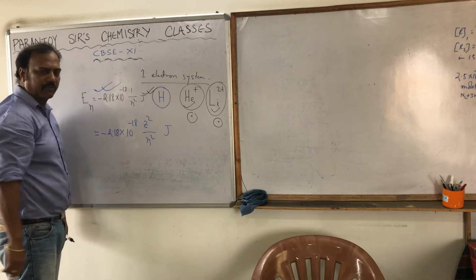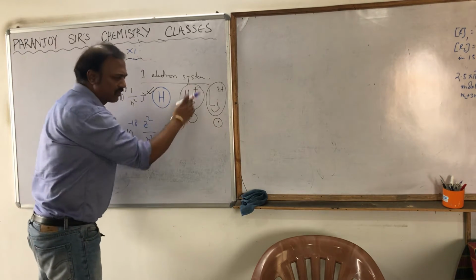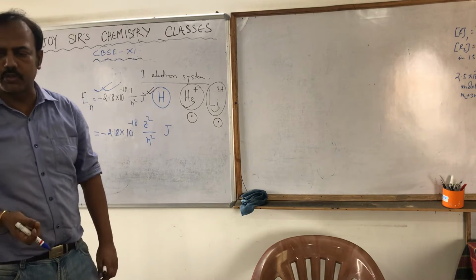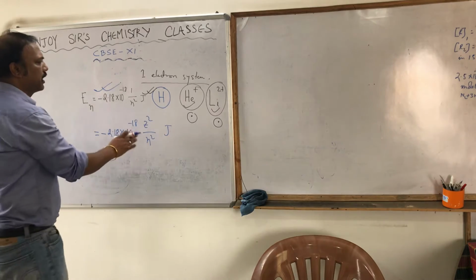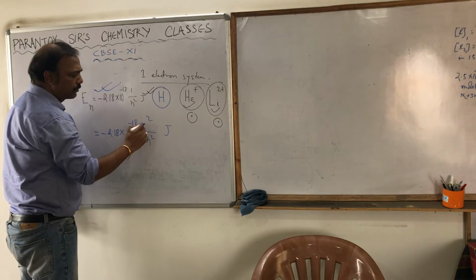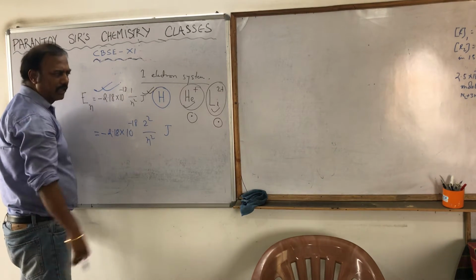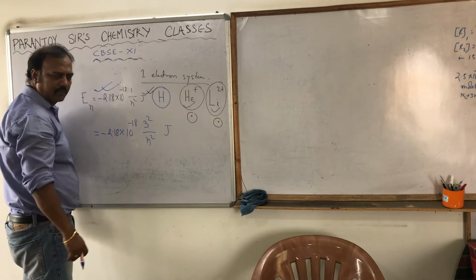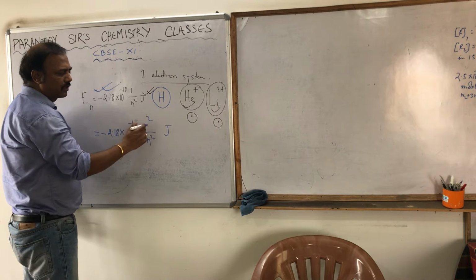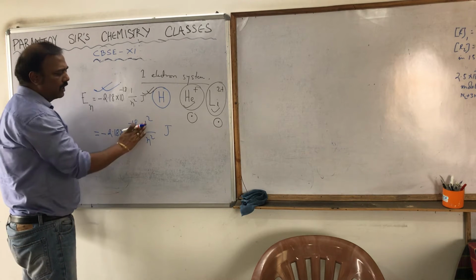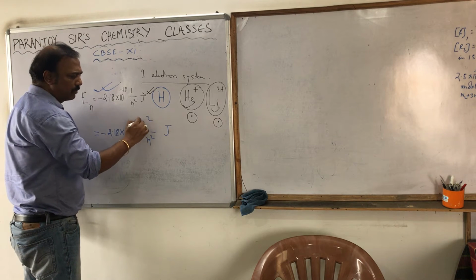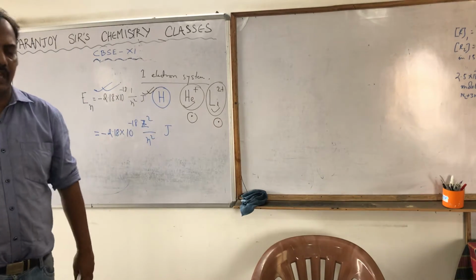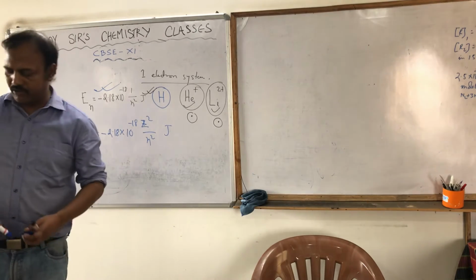That is in case of hydrogen. But in case of He plus, atomic number means what? Atomic number means number of protons, right? The number of protons in He is 2, so it will be 2 square by n square. In case of lithium, the atomic number is 3, so it will be 3 square by n square. But in case of hydrogen, it is 1 square. So we can write in general Z square, Z is the atomic number, divided by n square. Okay, so that's the first postulate.